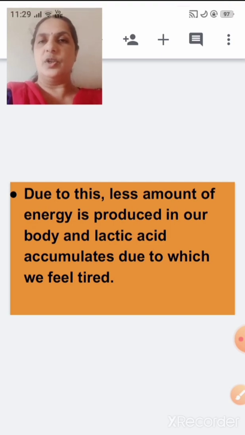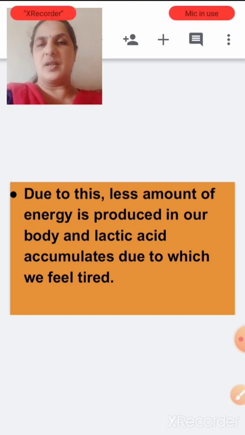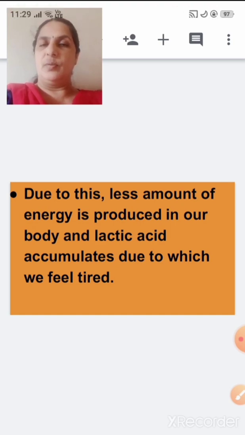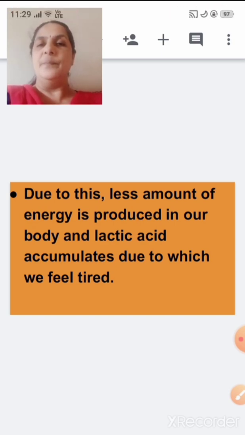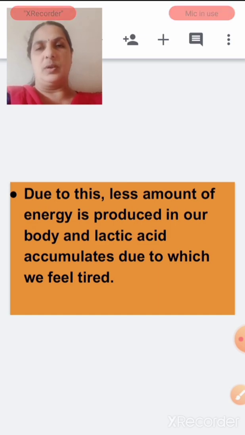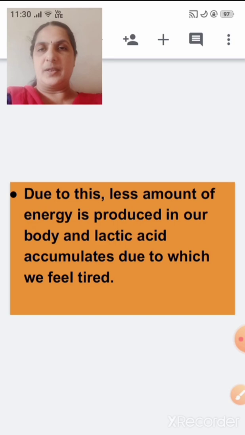First it is converted into pyruvic acid, then into acetyl coenzyme A. This acetyl coenzyme A enters the cycle, and then NADH2 and FADH2 are formed. This NADH2 and FADH2 enter the electron transfer chain, and then you will get ATP, carbon dioxide and water at the end of aerobic respiration.